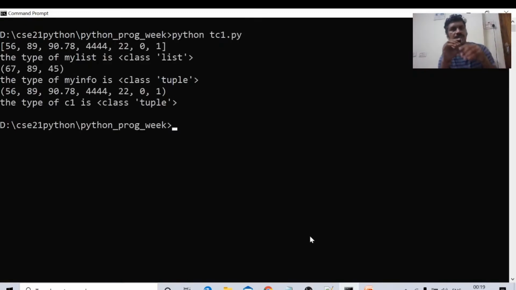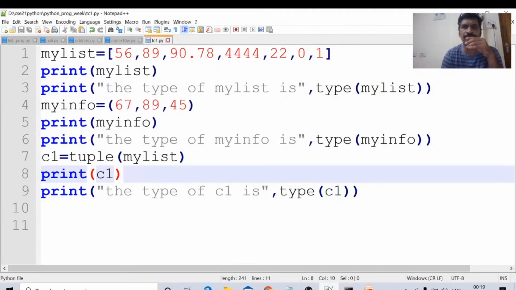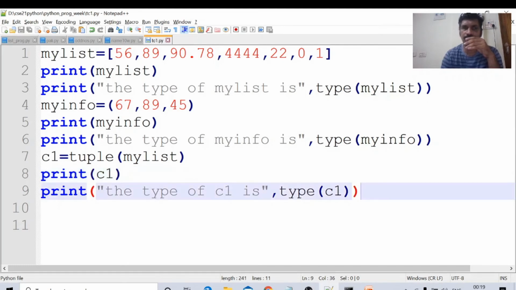Okay, see here the first one, list is printed. The second one, list is printed. My list is converted into the tuple. Here smooth brackets are there. The type of C1 is class tuple. Actually that was a list. We are converting the list to tuple using the tuple function. Now we will see conversion of tuple to list.